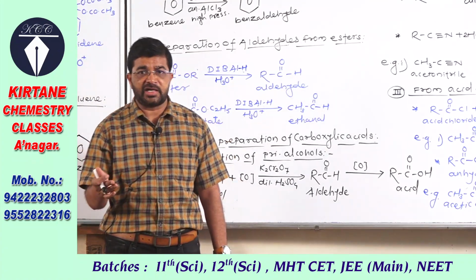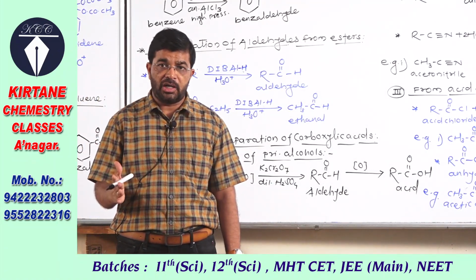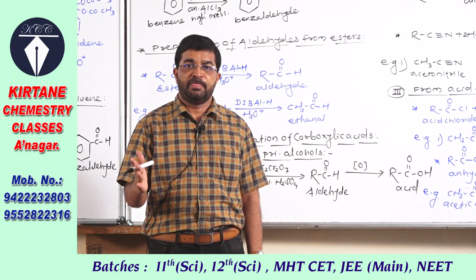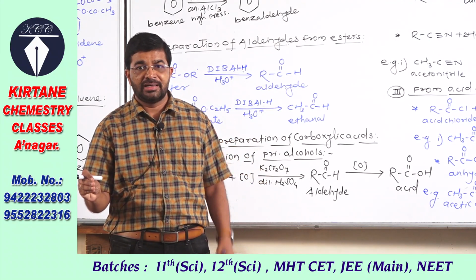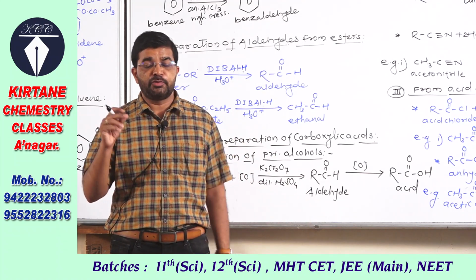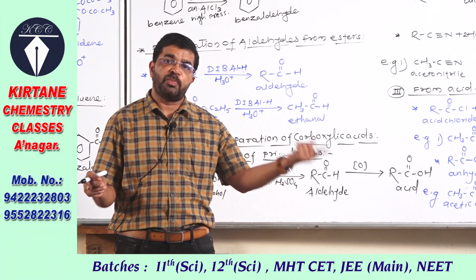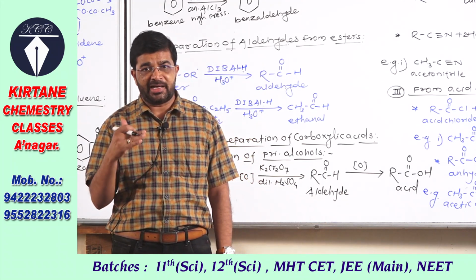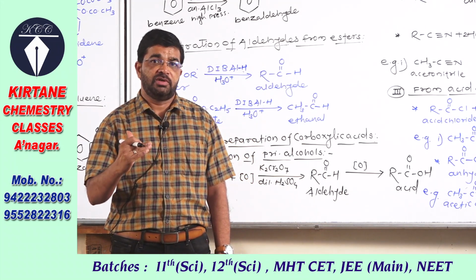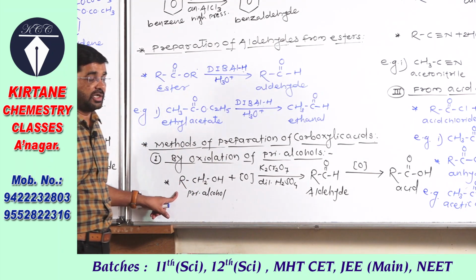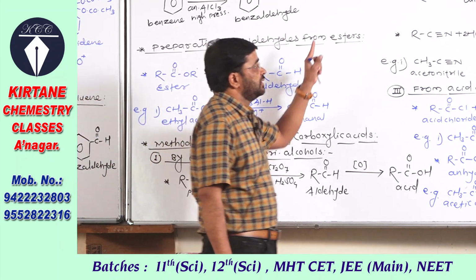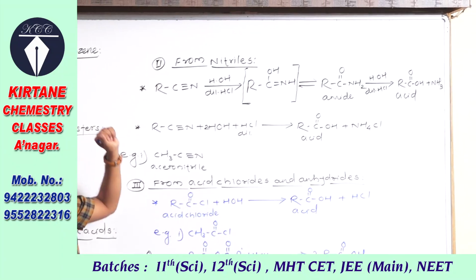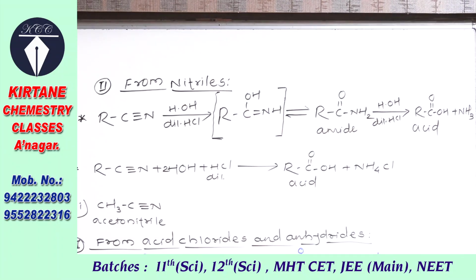So which specific reaction? You have to take methanol, finally you get methanoic acid. If you take ethanol, ethanoic acid. If you take propanol, propionic acid, propanoic acid is obtained. So you have to practice it yourself by using this general equation. Now see the next reaction, next method of preparation of carboxylic acid.